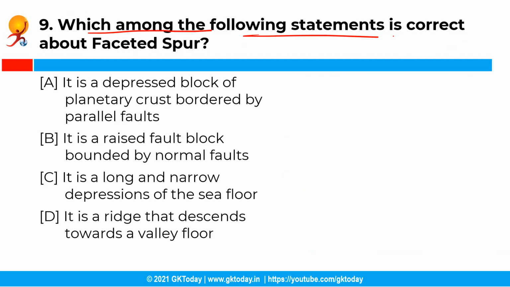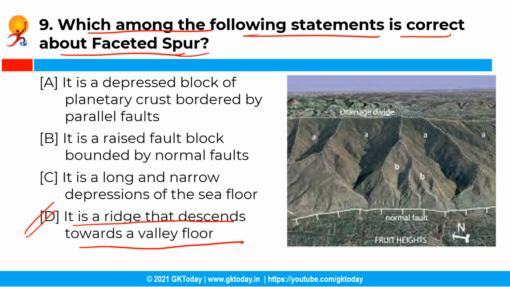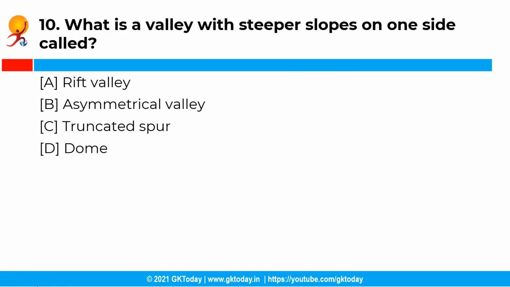So, which among the following is correct about faceted spur? Now you have the following options and the correct answer is option D, that is, it is a ridge that descends towards a valley floor. See, a faceted spur is a spur which is a ridge that descends towards a valley floor and it ends in an inverted V phase. They are found by an active fault, especially normal faulting producing triangular facets. Moving ahead with the next question.